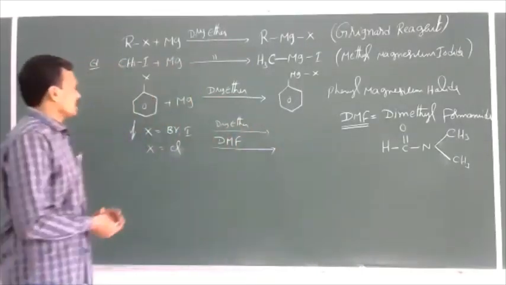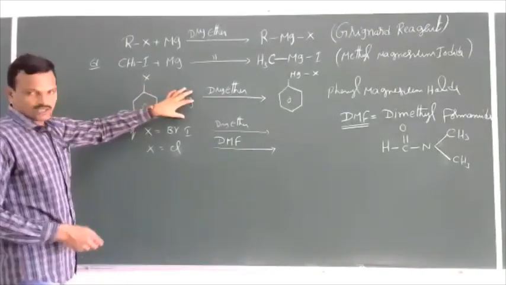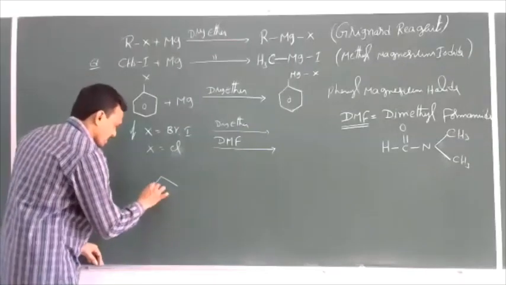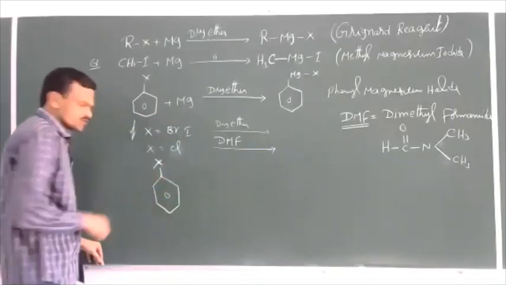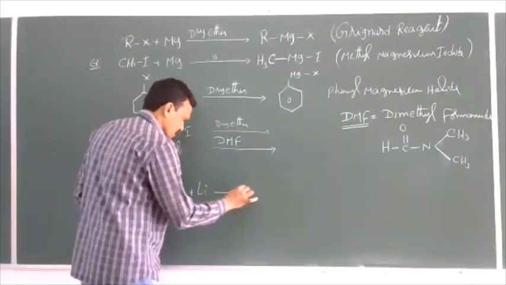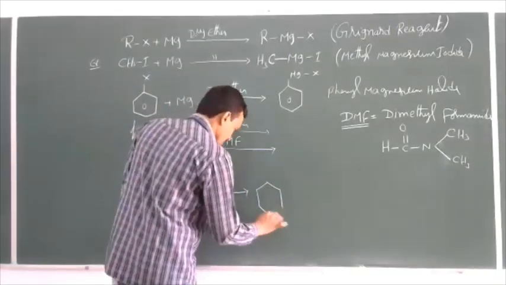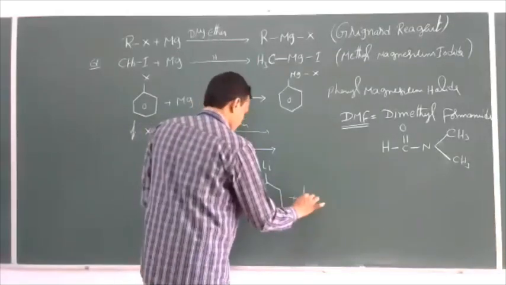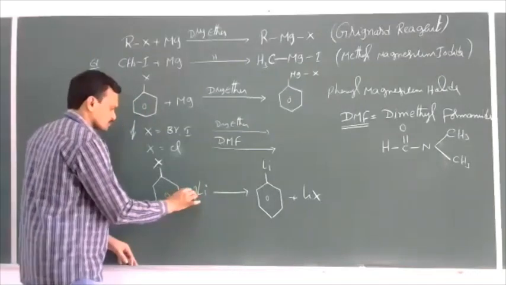So this is the reaction of haloarenes with magnesium. In the same way, halobenzene also reacts with lithium and gives aryl lithium, C6H5Li, plus LiX, 2 moles.